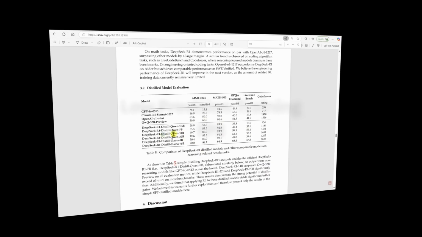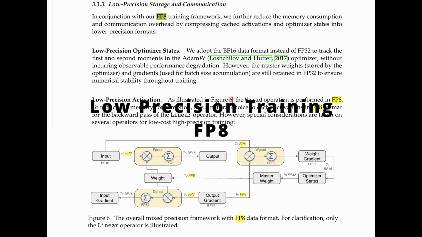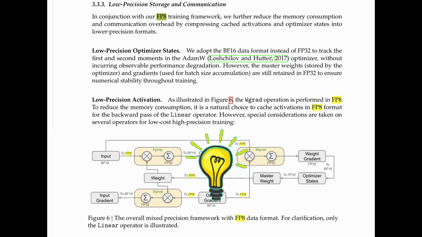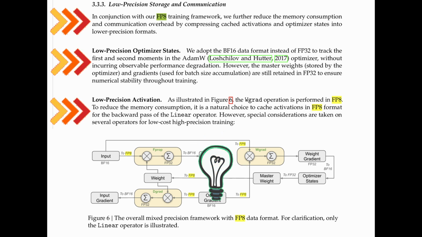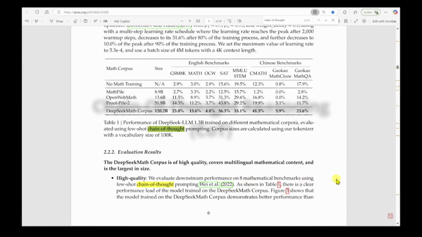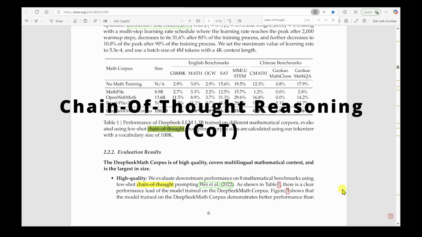Makes sense. Anything else? They also used low precision training, which means they used 8-bit floating point numbers instead of 32-bit. It's a bit technical, but basically they're using less memory without hurting performance. So they're really finding ways to do more with less, which probably explains why they're so much more cost-effective than everyone else. For sure.